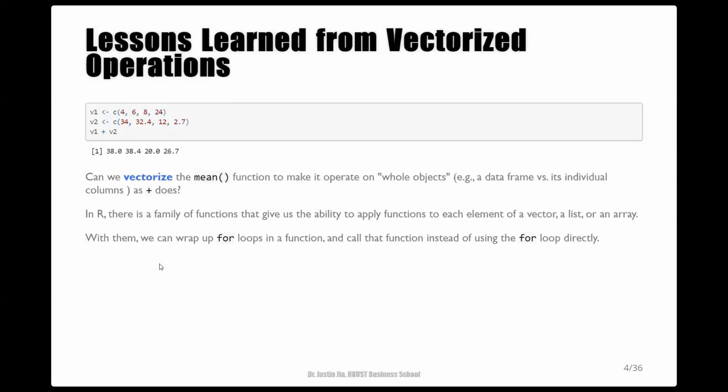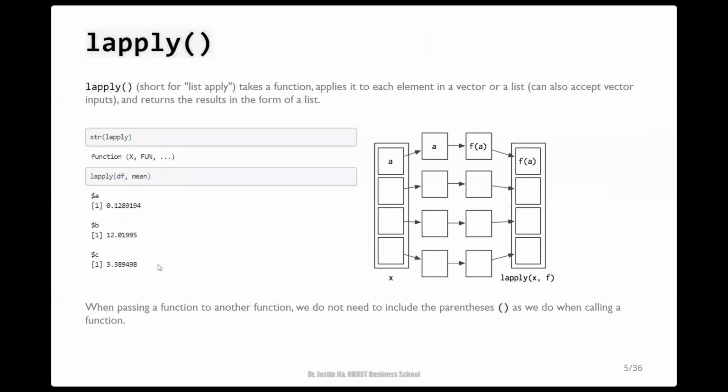Because these functions typically have the word apply in their names, they are usually referred to as the apply family of functions. Let's first take a look at the workhorse function in this family. That is the lapply function.